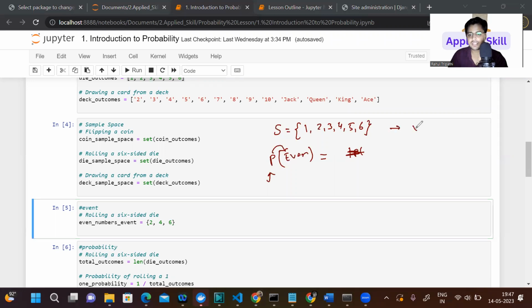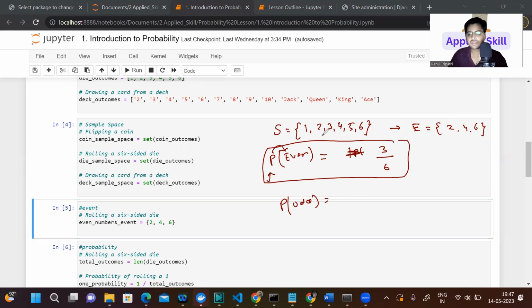The event for that has only the even numbers 2, 4, and 6. So 3 out of 6 are even numbers. So the probability of getting an even number is going to be 3 by 6. If I ask what is the probability of getting odd, you can again calculate 1, 3, and 5. Again, this is 3 by 6.